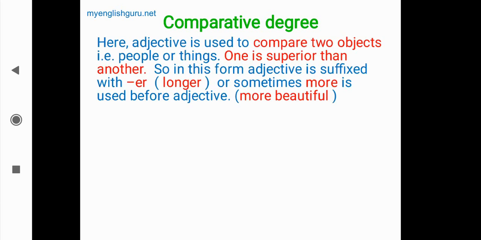Now the comparative, the second one, the higher one, we simply understand. Here the adjective is used to compare two objects, two people or things. One is superior to the other in comparative degree, means somebody is superior or inferior. So in this form the adjective is suffixed with er, for example longer, or sometimes more is used before the adjective, like more beautiful. We'll see some examples now.